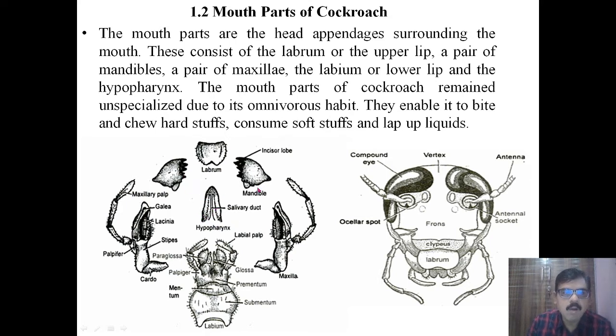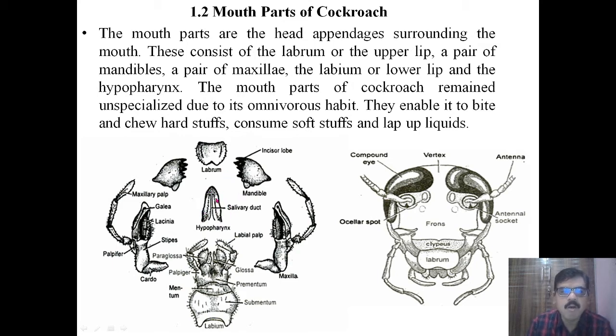These mouth parts of the cockroach constitute the upper lip, lower lip, upper jaw, lower jaw, and the tongue or the hypopharynx. These are the five parts.